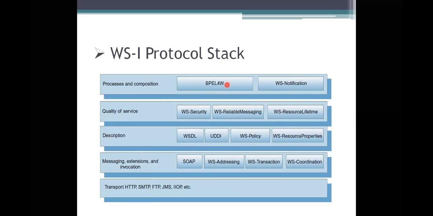And apart from this, we need to provide the description of the services. For that, we are giving Web Services Description Language documents, and also we are taking the UDDI registry into account, that is Universal Description, Discovery and Integration. We are maintaining the policies here, that is Web Service Policy. And also we are taking the resource properties into account.